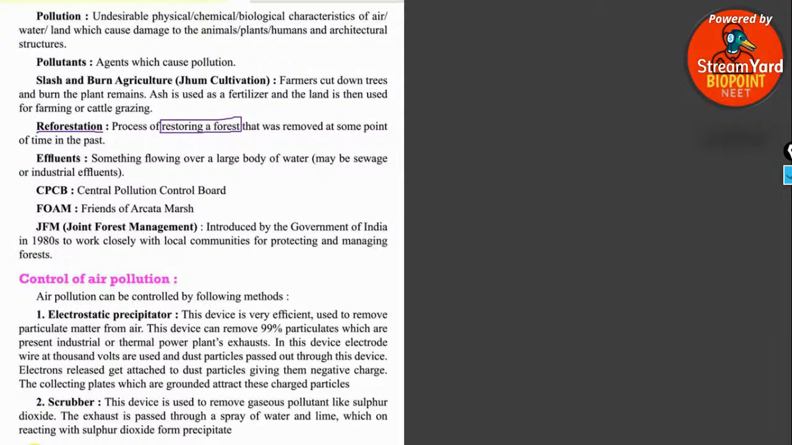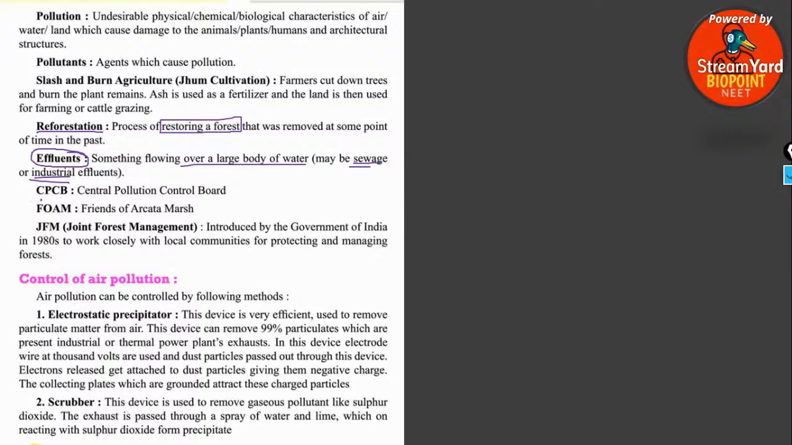Yes, everyone. The next term is effluent. Something flowing into a large body of water, maybe sewage or an industrial effluent, is known as effluent. All the flowing kinds of liquids, all the flowing kinds of waste, you will call them effluents. Yes, Shashank, how are you? Yes, effluents are something which flow into a large body of water, that is referred to as effluents.